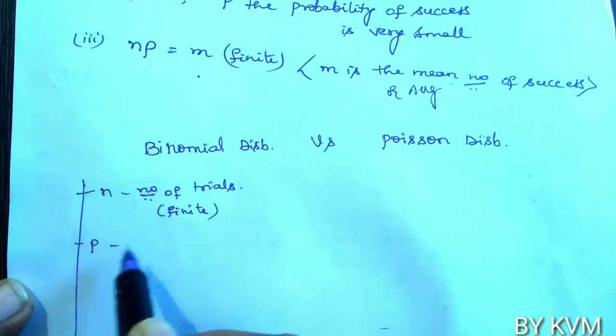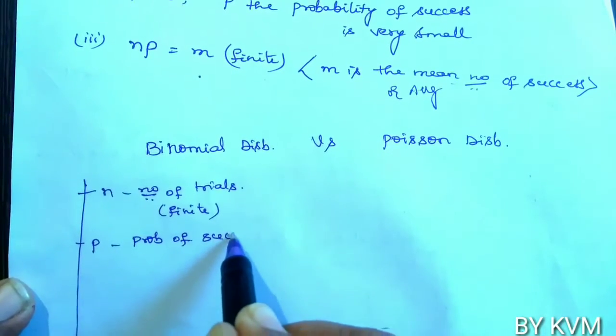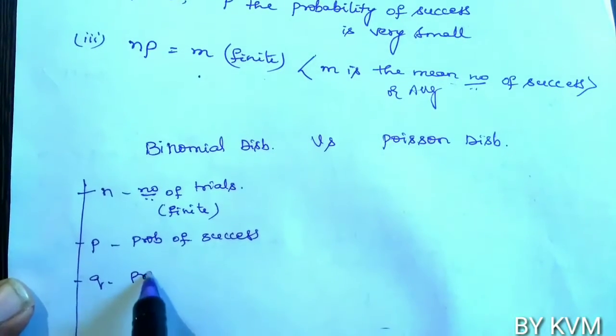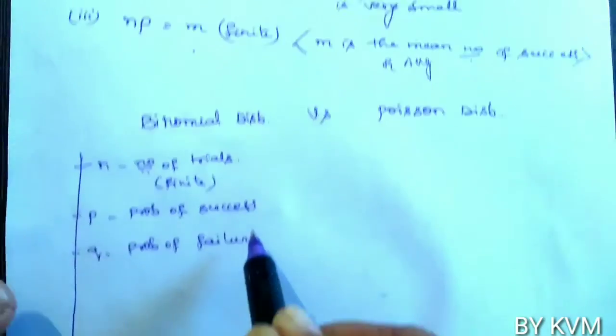Then we need p, the probability of success, and q, the probability of failure.